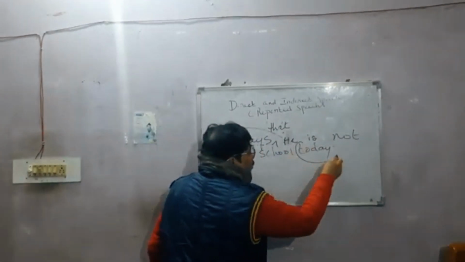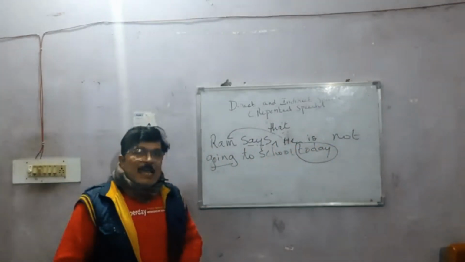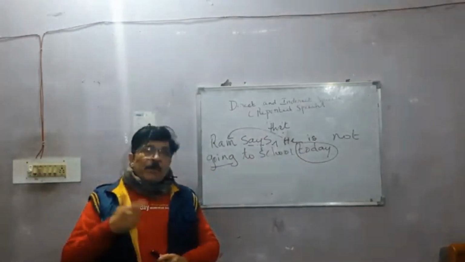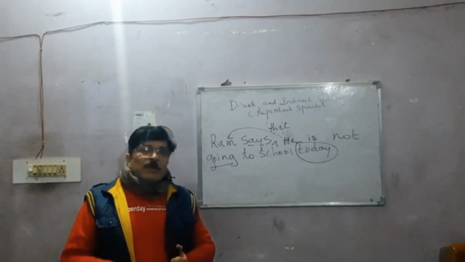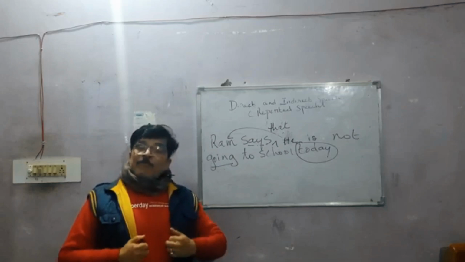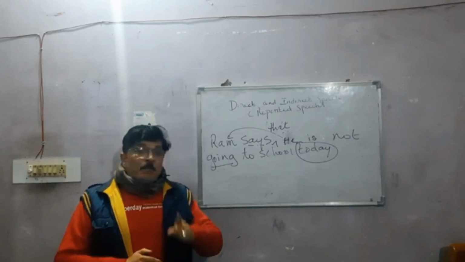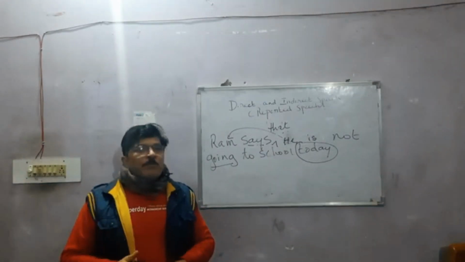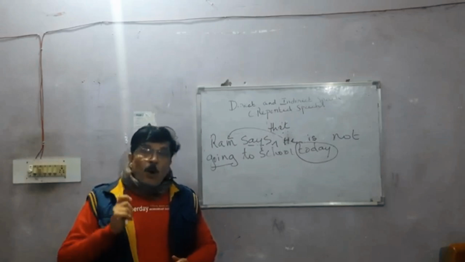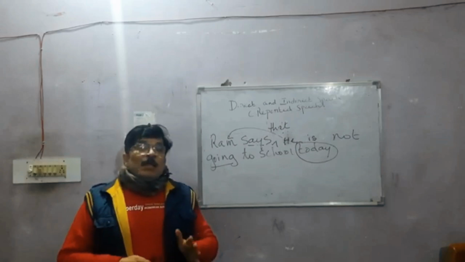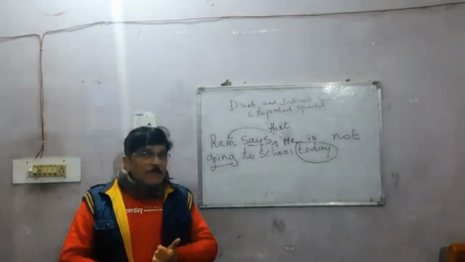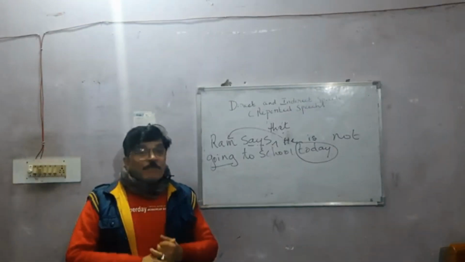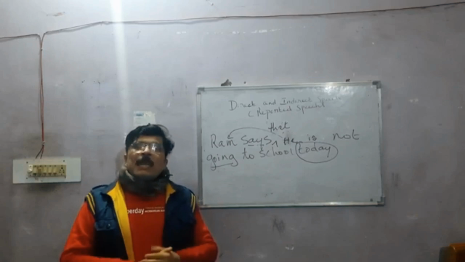Now, in reported speech, today is an adverb of time. You know that when we are changing from direct to indirect speech, we change the adverb of time and place. But remember one thing, keep it in your mind. If the reporting verb is in present tense or future tense, there will be no change in the tense of the reported verb and there will be no change in the adverb of time and place.